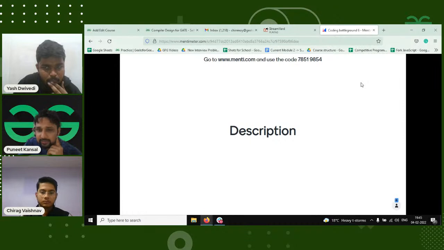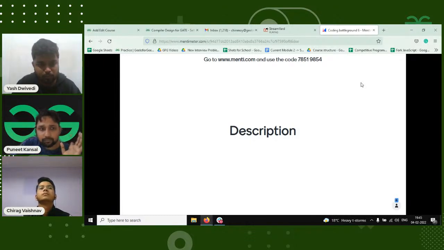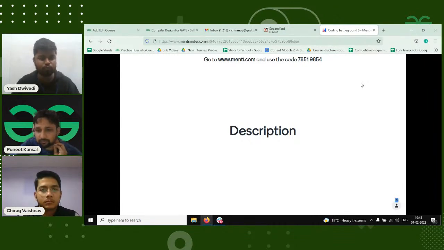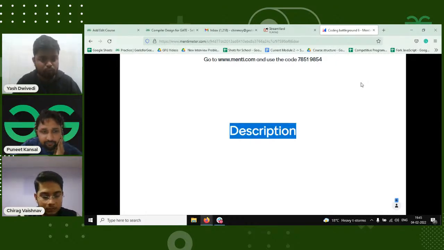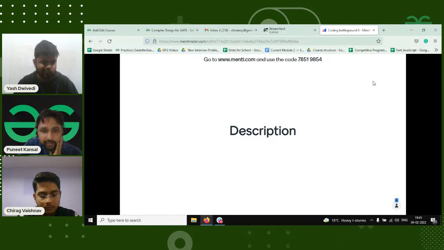If you are in the quiz and have filled in this description, I'm talking to the audience, then please write +1 so that we can move on. Ishant has already filled in the description, so let's move on to the next screen.